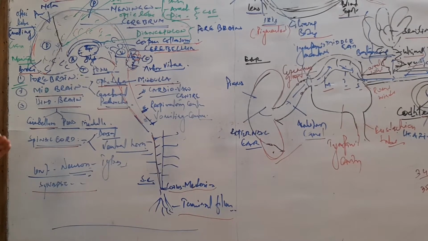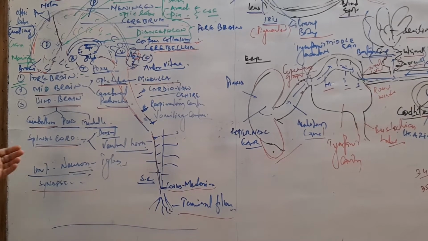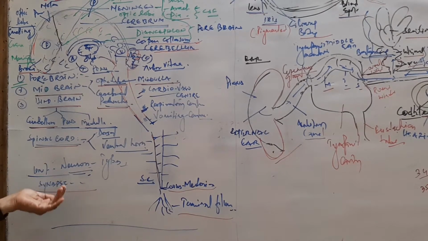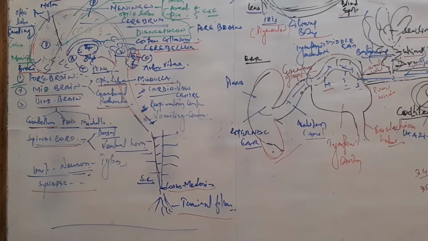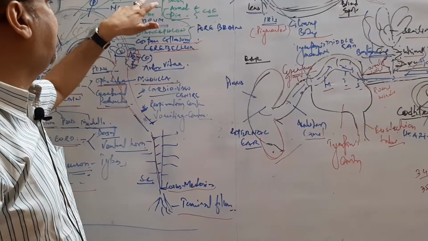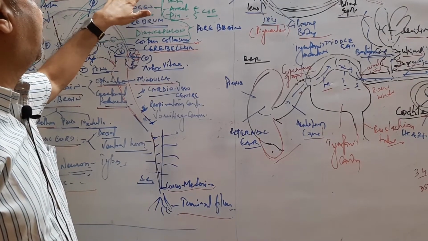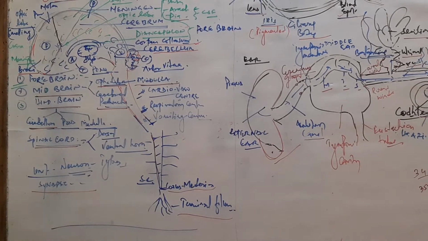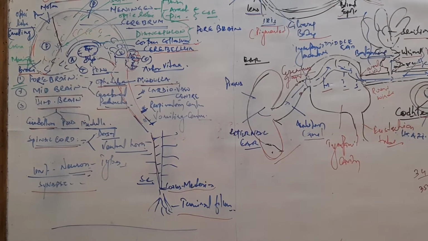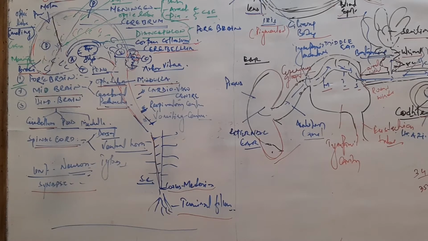Now the unit of the nervous system, the neuron. Neurons are structured as unipolar, bipolar, multipolar, pseudounipolar, as well as apolar neurons. PNS contains cranial nerves and spinal nerves. ANS has sympathetic and parasympathetic nerves. So this is all about the brain.